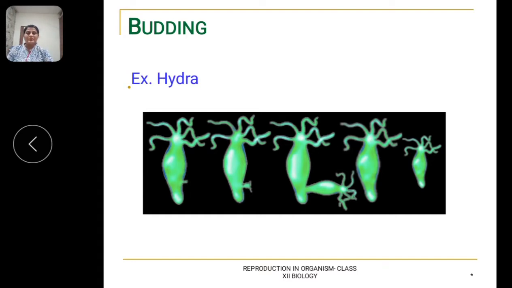Gemmule formation is common in freshwater sponges, for example Spongilla, and a few marine sponges. Each gemmule has a group of cells called archaeocytes, surrounded by a protective covering. During adverse environmental conditions, a mass of archaeocytes comes out via a minute pore called the micropyle and grows into a colony.